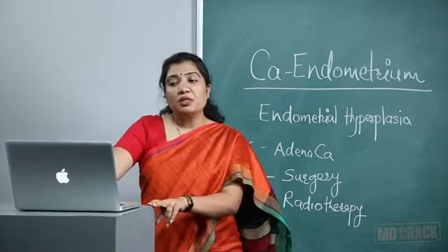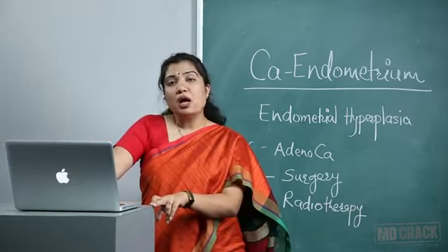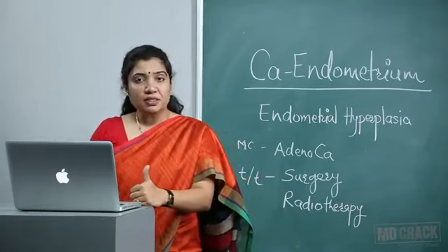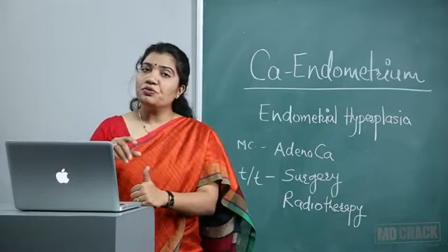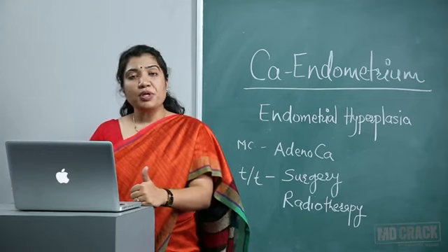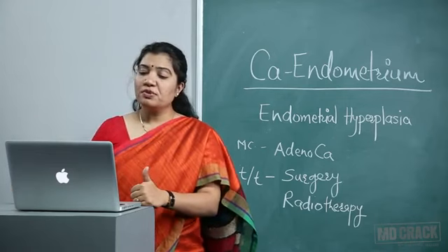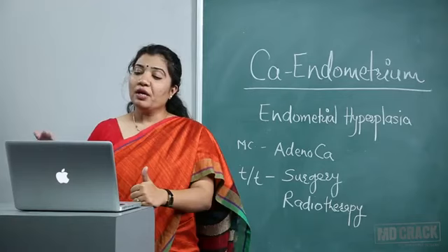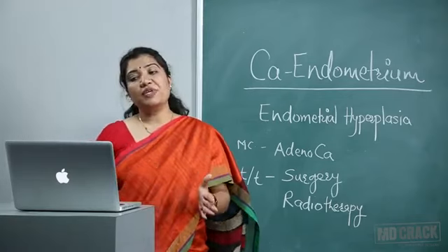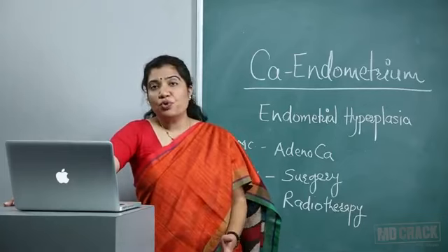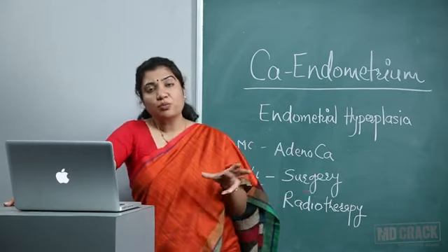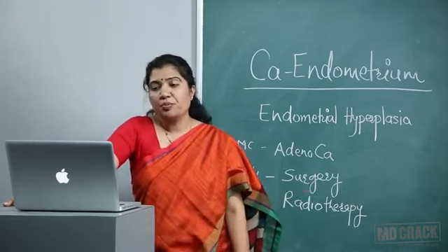Stage 3, there is local or regional spread. 3A means involvement of the adnexa, and peritoneal wash will show positive for malignant cells. Stage 3B, the growth has extended to the vagina. Stage 3C, pelvic and para-aortic nodes enlarged. So in these cases, surgery has a very limited role. We have to go for chemotherapy to sensitize the patient for radiotherapy, and the main mode of treatment would be radiotherapy.